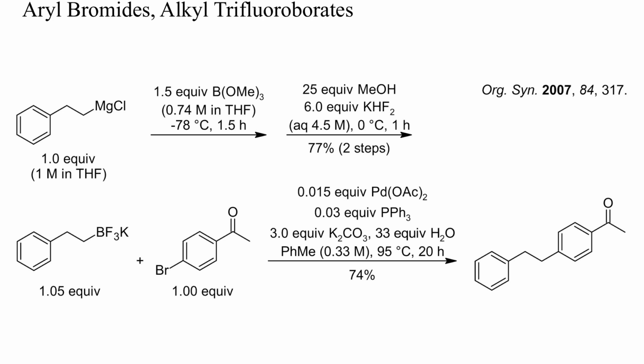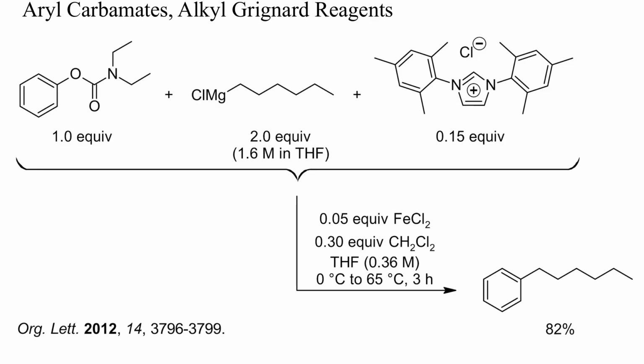Here, the borane was synthesized from a Grignard reagent, but as I've shown you, Grignard reagents can also alkylate aryl bromides directly, even in the presence of carbonyl groups. As an alternative to triflates or tosylates, carbamates can be used as electrophiles in alkylation reactions. In this example, such a displacement was catalyzed by an iron-carbene complex.